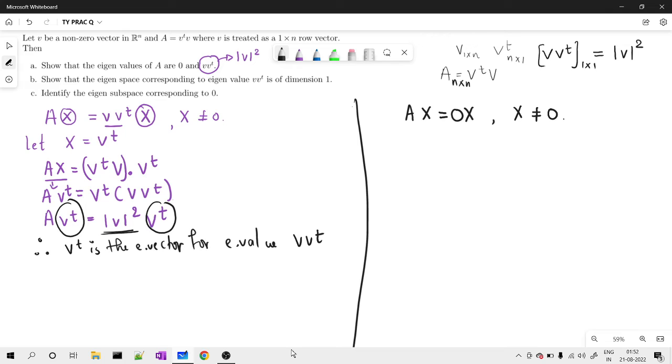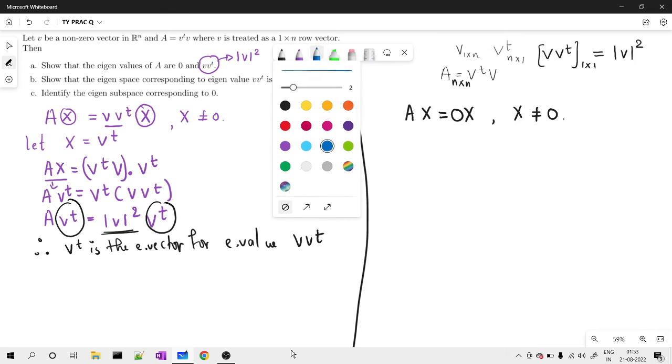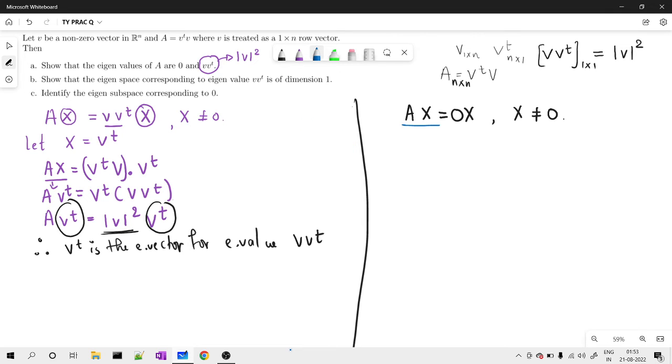I need to find such an x so that A times x is the same as 0 times x. What do you think about this? If I want to prove that A times x is the same as 0 times x, now what is A times x? A times x is nothing but V transpose Vx. I need to prove this must be equal to 0 times x, that is nothing but 0.